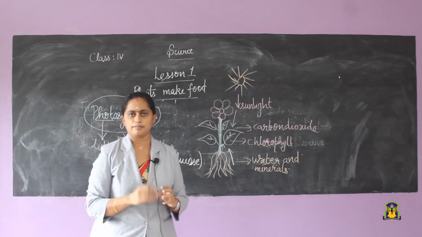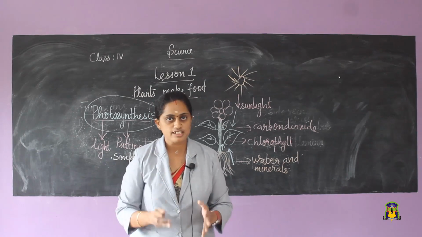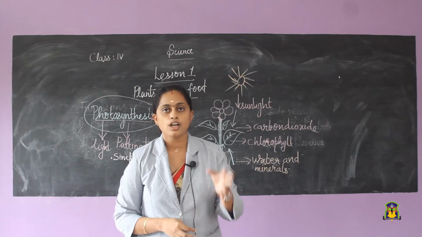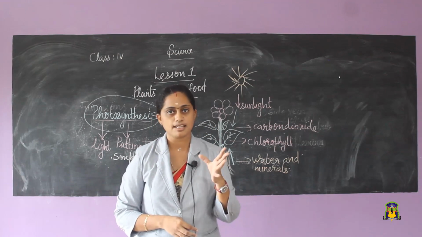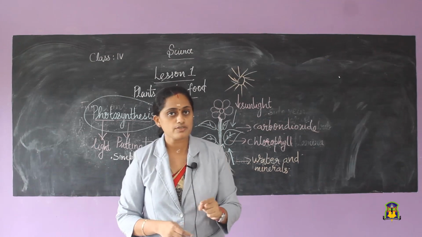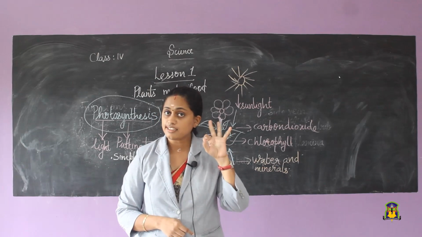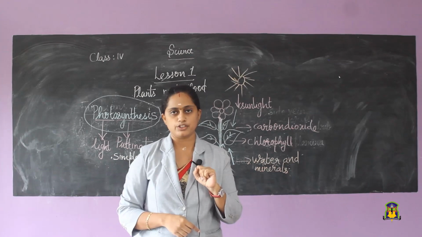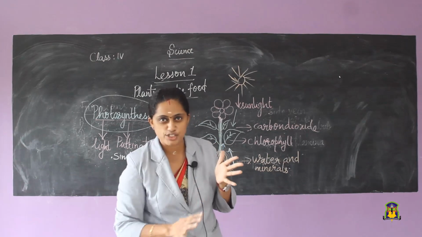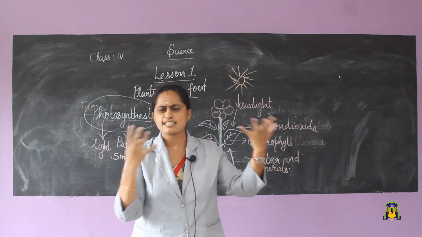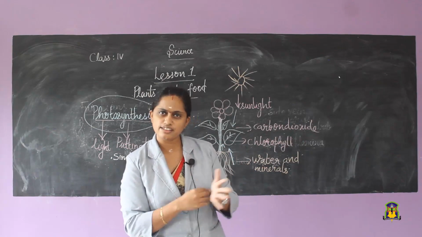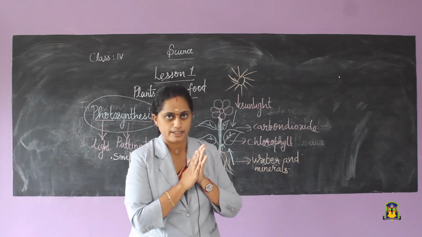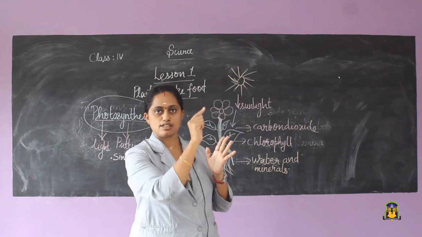Let me give you an assignment for today. After finishing this class, what you have to do is take out your science textbook, open the lesson, Plants Make Food. Till the portion which I have taken, you have to read it 3 times and get a sign from your parent. And one more thing you have to do, you have to take a neat A4 size paper and collect any beautiful green leaf from your surrounding. Paste that green leaf on that paper and at the top you have to write parts of a leaf.